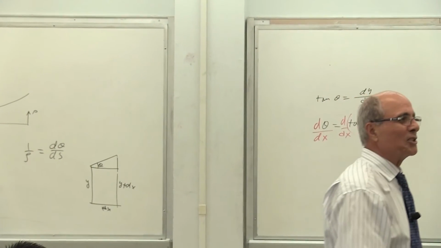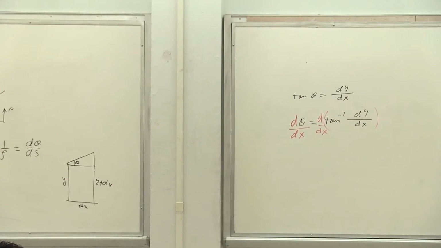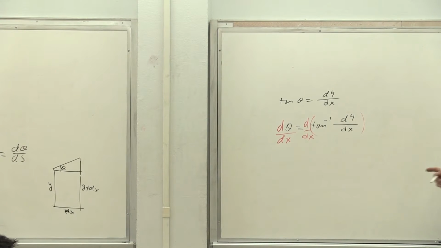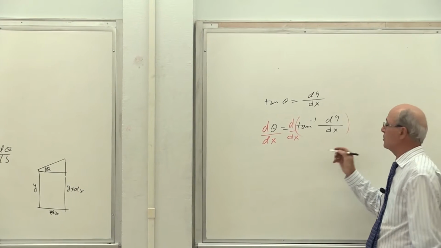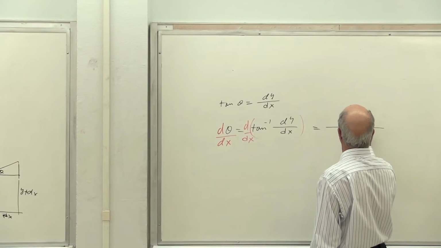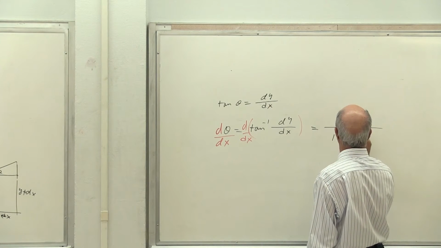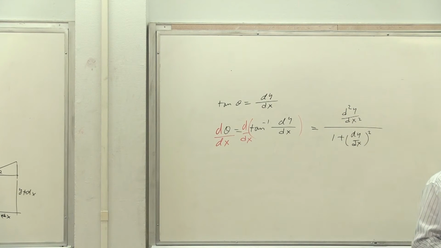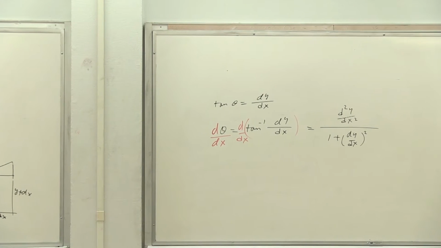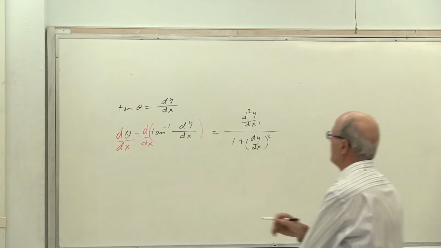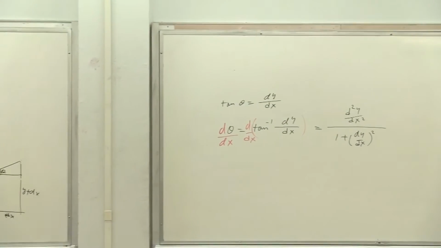In other words, that's what I'm saying. There's something nobody remembers, and you should not remember that. But something like that. Is that correct or not? This is not a memory game. However, you go to the calculus book and you find this one, so I should give you the answer. The answer for that one is d2y over dx squared over 1 plus dy by dx squared, but maybe the shape when you see it will be a little bit different. Is that correct? And that is the derivative of inverse tangent. Anyhow, it's from the calculus book. Is that understood? So the first part equals that.